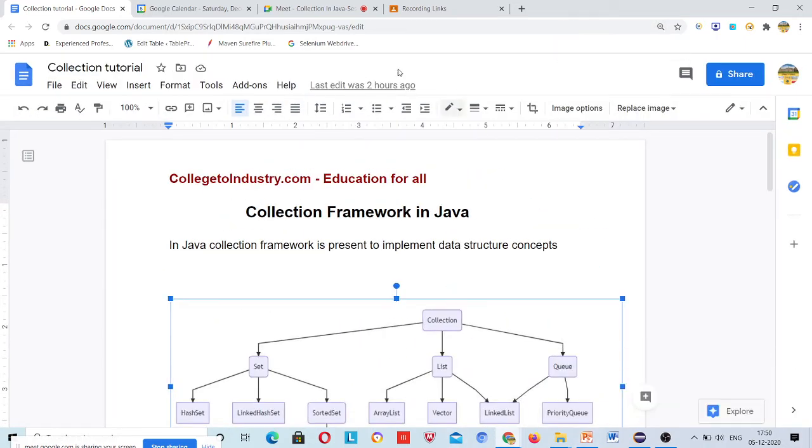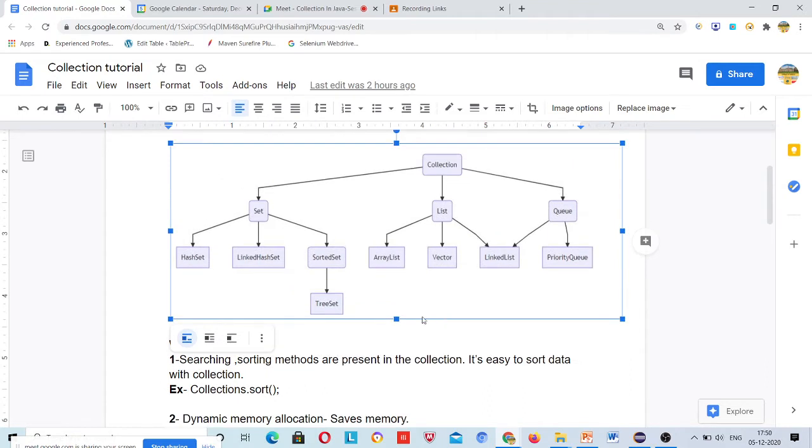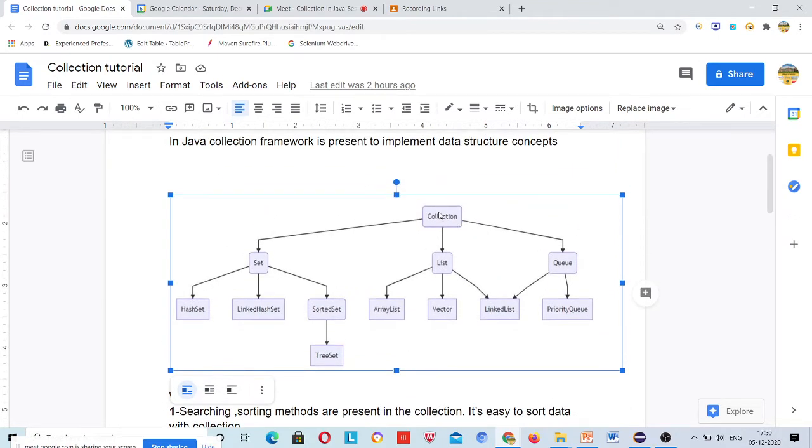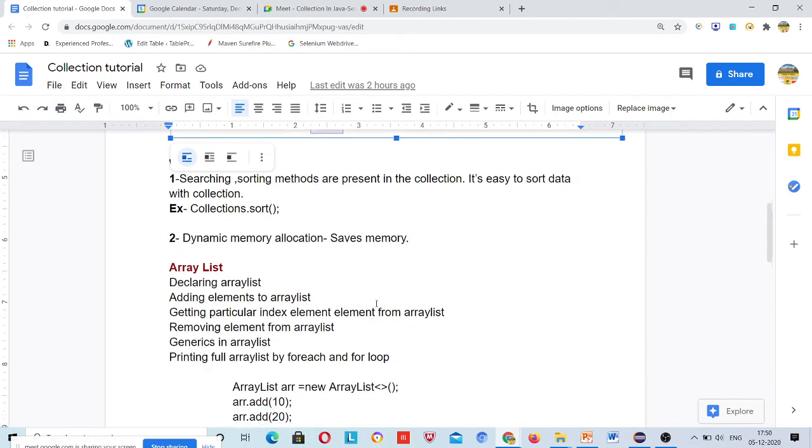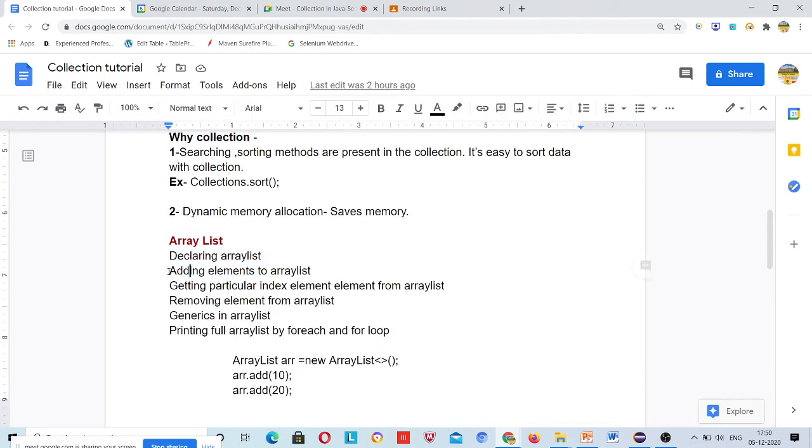Okay, it zoomed. So we'll focus more on these topics. Today we'll start with the array list: how to add an element in an array list, declaring an array list, adding elements to it, getting a particular index element, removing an element, and generics. Someone said that we cannot add multiple data types in an array. But if you want to restrict our array list from storing multiple data types, we can do this by providing generics